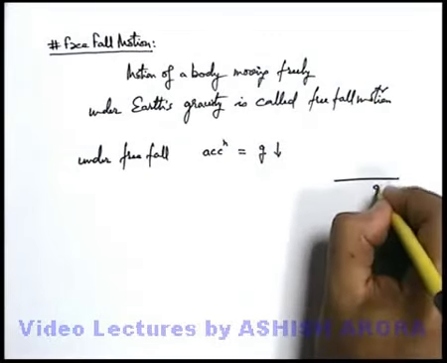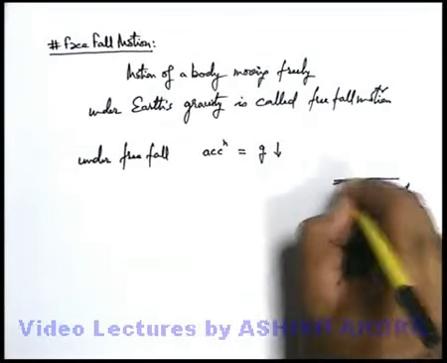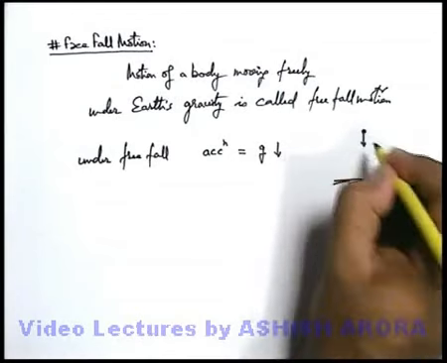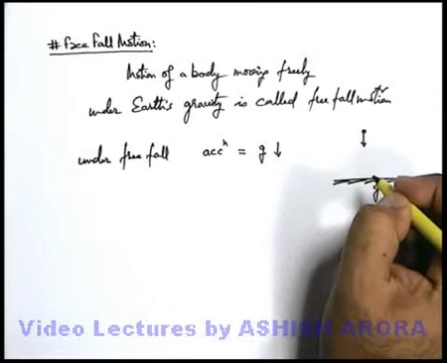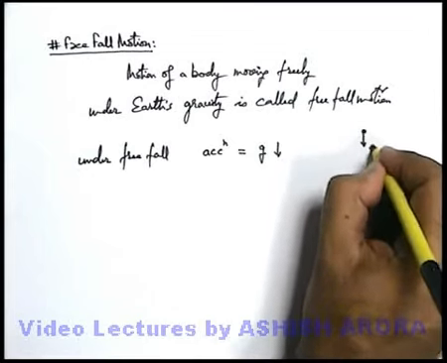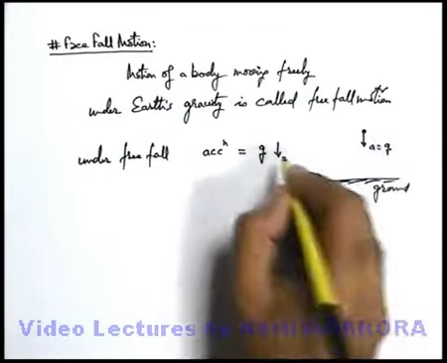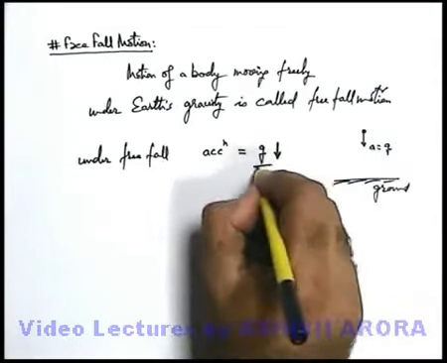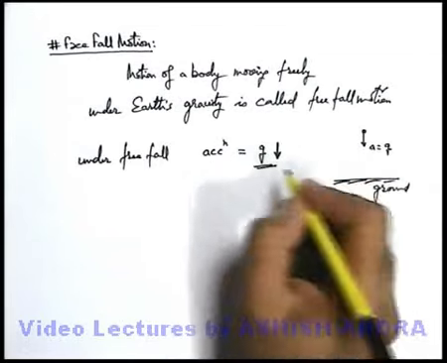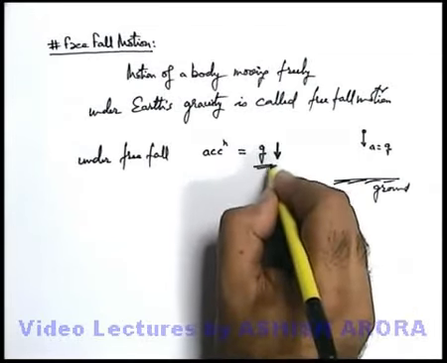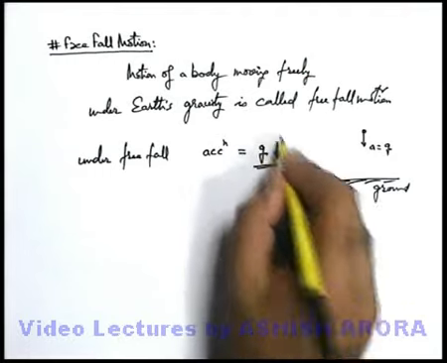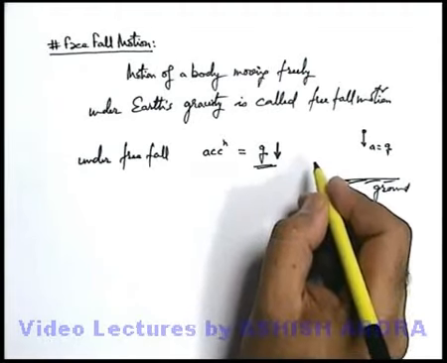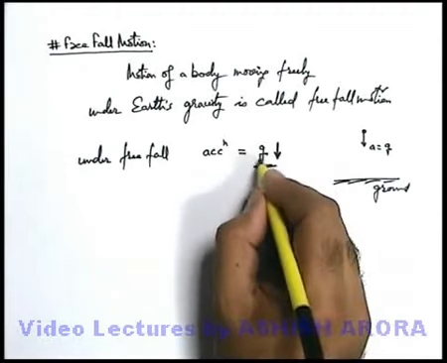Because we know very well that if there is a ground and a body is released above the ground, it will experience a downward force which is equal to the weight of the body. And due to the weight, it will fall with an acceleration g. So freely falling bodies near the Earth's surface are always considered as having constant acceleration g in downward direction. In all the speed equations, we can replace the acceleration by g.